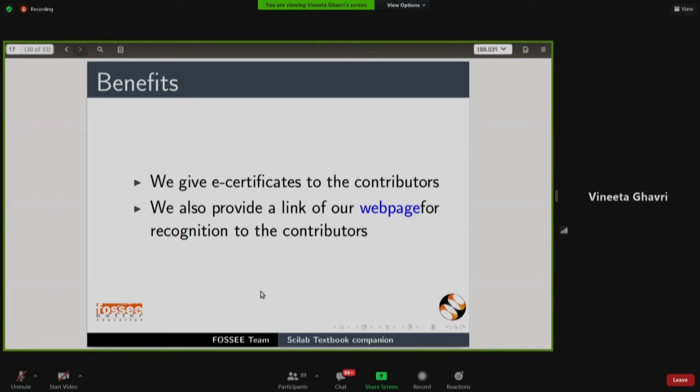So let me talk about the benefits you get. We give an e-certificate to all the contributors saying that the contributor has coded so much of this book and so many examples. We also provide a web page for recognition to all the contributors. You saw that there was a book, the contributor name, and the institution name in the completed list of books. We give that web page link.